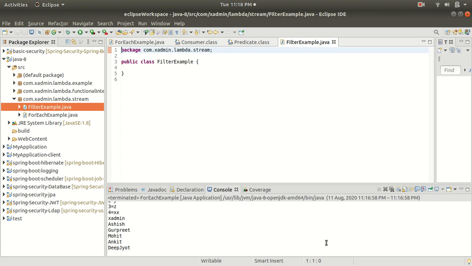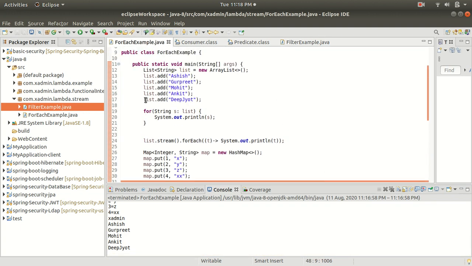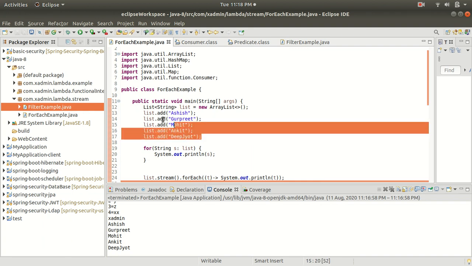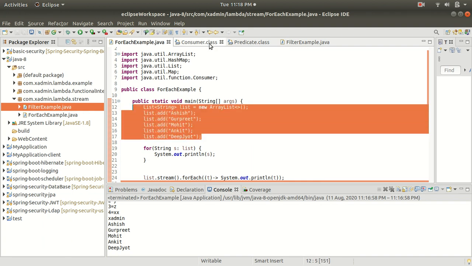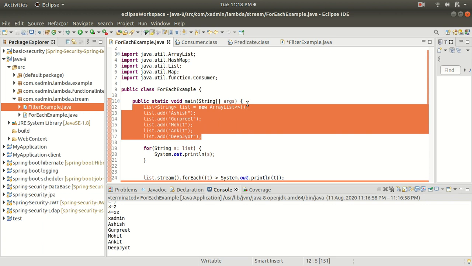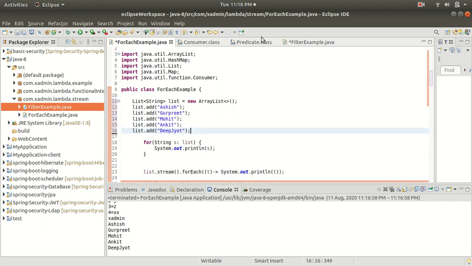Let me add the list from the previous for each example. Let me simply copy this and add it here. I am going to take the main method also.